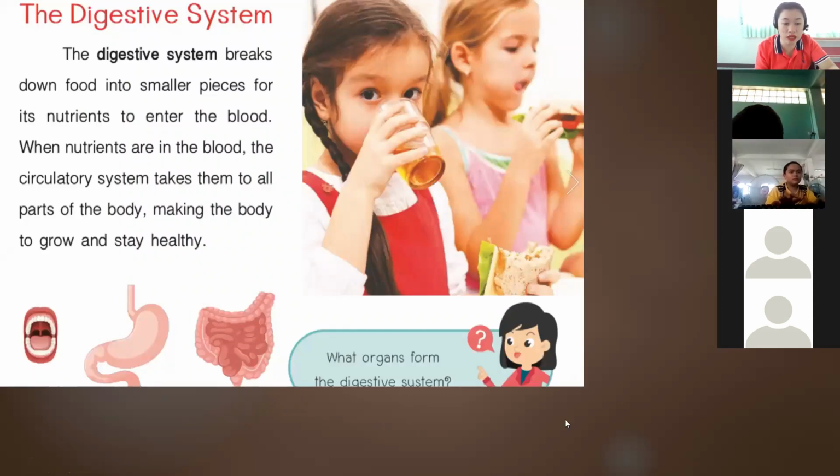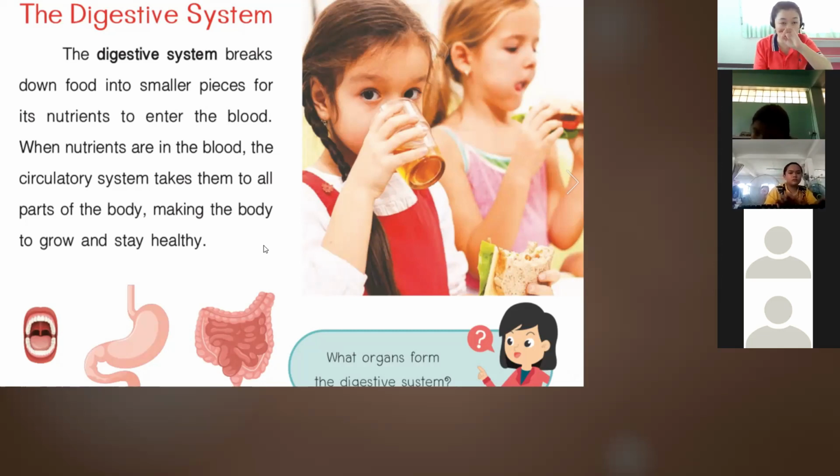So we have here the digestive system. What is the function of the digestive system? The digestive system breaks down food into smaller pieces for its nutrients to enter the blood. When nutrients are in the blood, the circulatory system takes them to all parts of the body, making the body grow and stay healthy.